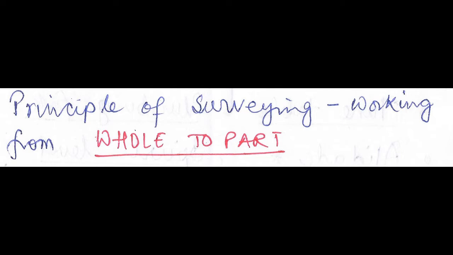Principle of surveying is working from whole to part. This is the very important point. Please mark it. That means that while we are doing the surveying, first we fix the boundary under which we have to do the surveying. Then we divide the entire part into smaller parts and then we go for surveying. We do not do surveying that first we take a small part, then we extend outwards, not like that way. So the principle of surveying is working from whole to part, not from part to whole.